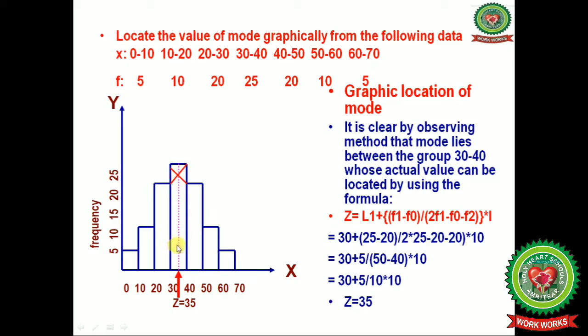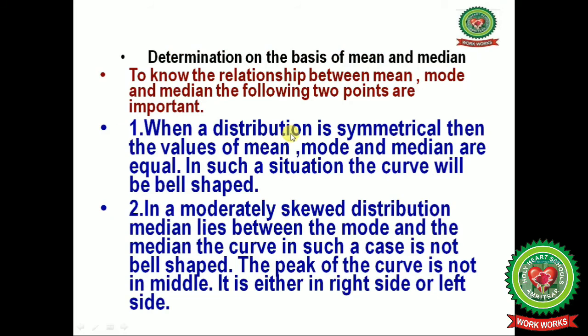Now from the intersection point of this cross we will draw a perpendicular to the x-axis, which will give you the modal value, that is 35. With the formula also we have calculated the modal value, which equals 35. So in this way we can locate the mod graphically.